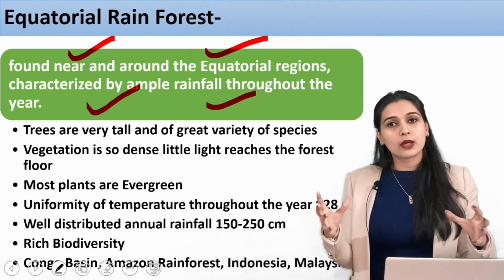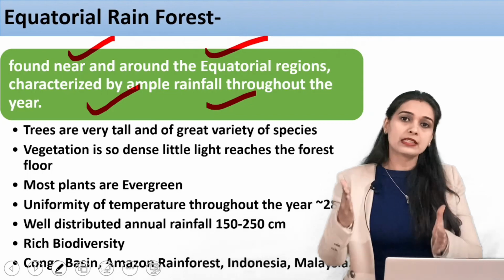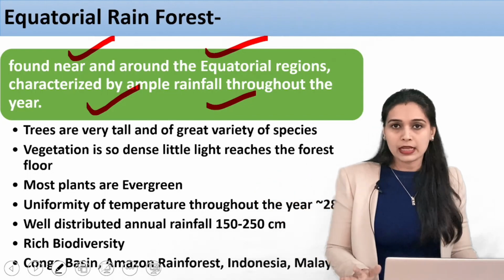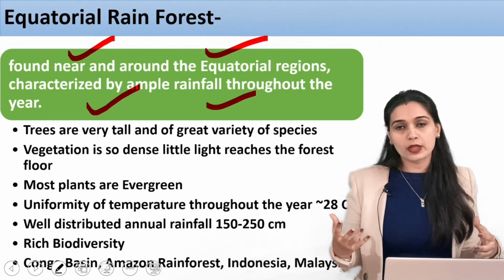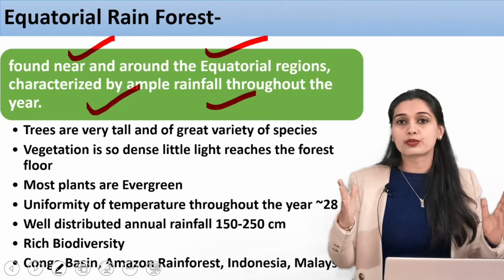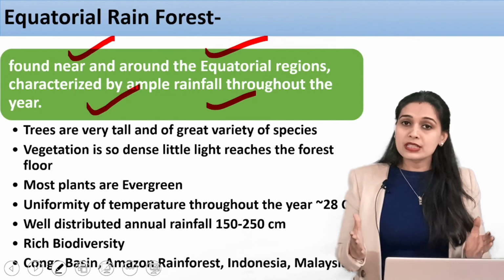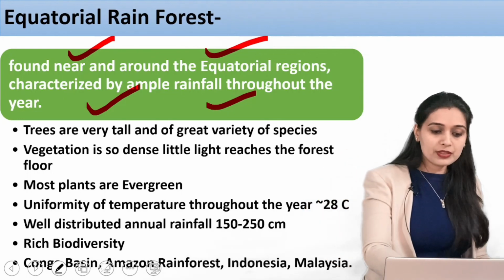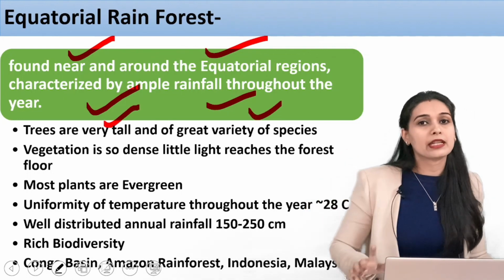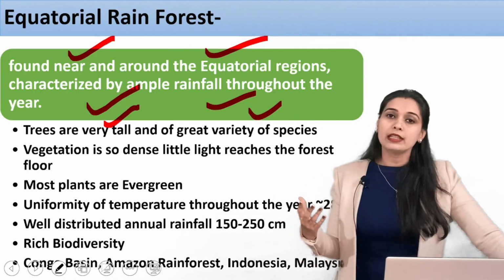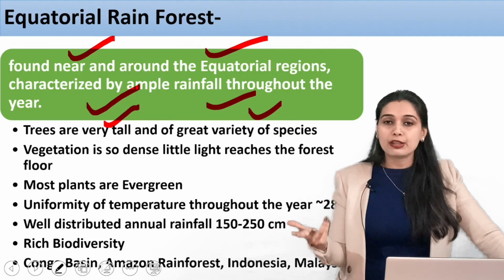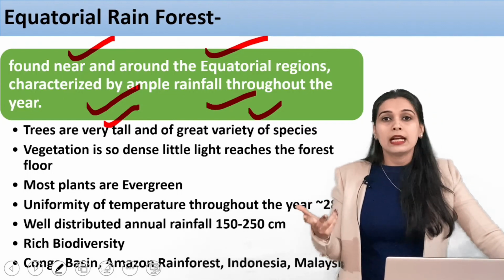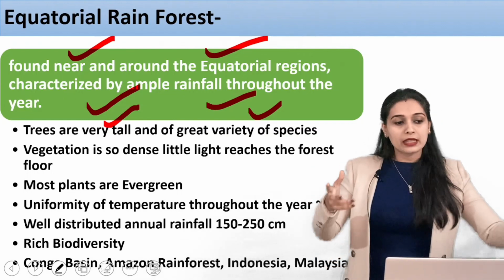Now it will have a different type of trees. You will see the differences in these forest areas. Now the trees, because of the rain, have a lot of nutrition, they have a lot of water. So these trees are very tall. The trees are very tall, they have a great variety of species. The variety of species is there because it is a rainforest. The trees are also tall because there are a lot of trees.